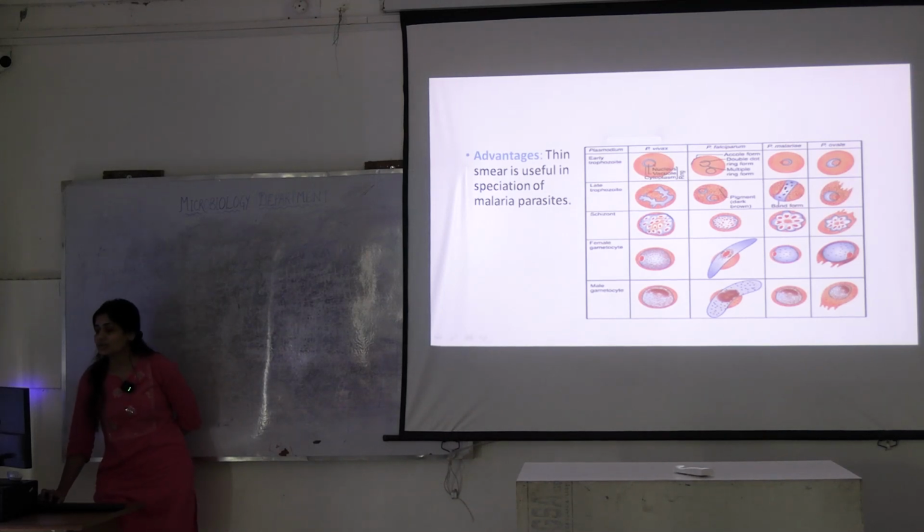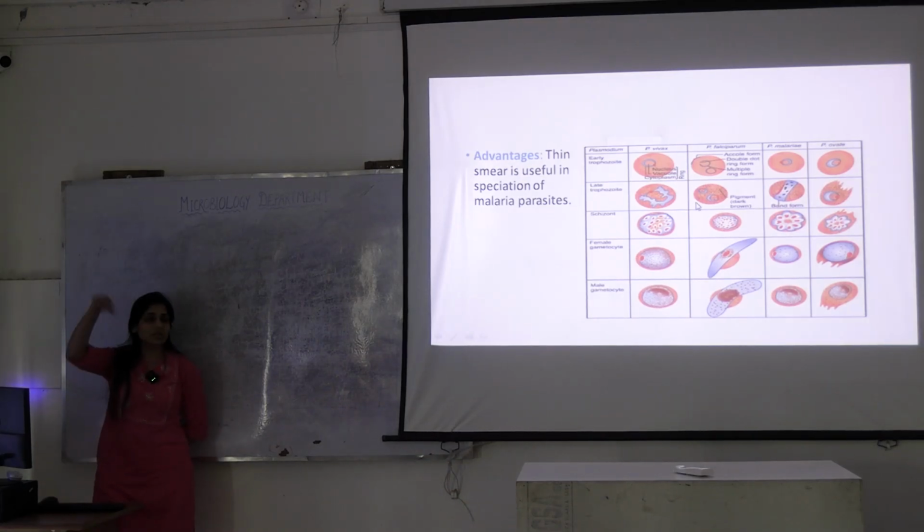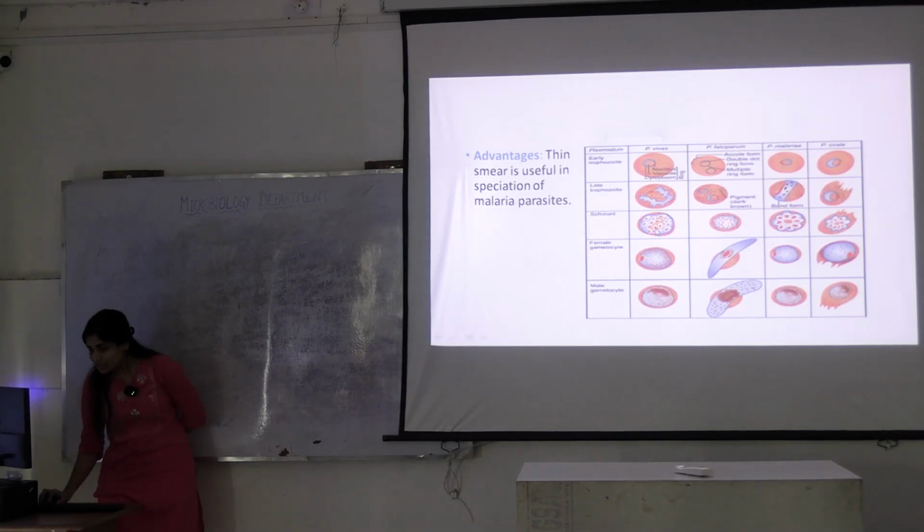Schizonts. Schizonts are just the number of schizonts within the RBCs. They will later rupture. You can differentiate this based on the number present within it. Then female gametocyte and male gametocyte. All are nearly spherical except falciparum. It has a banana shaped structure.